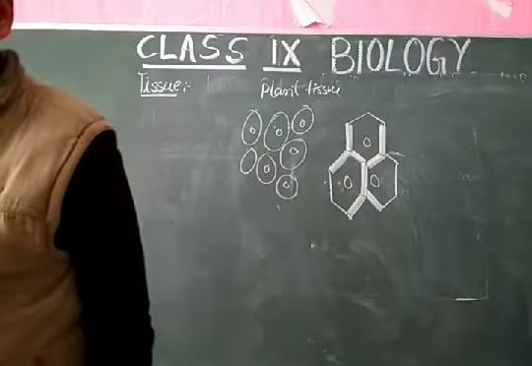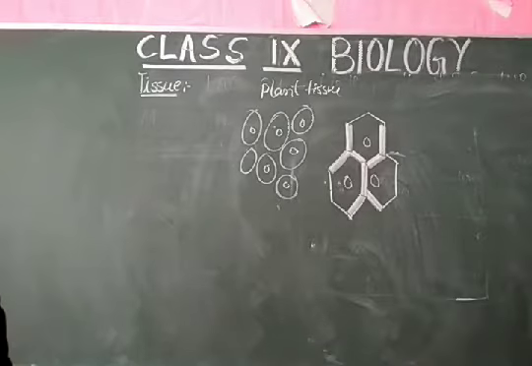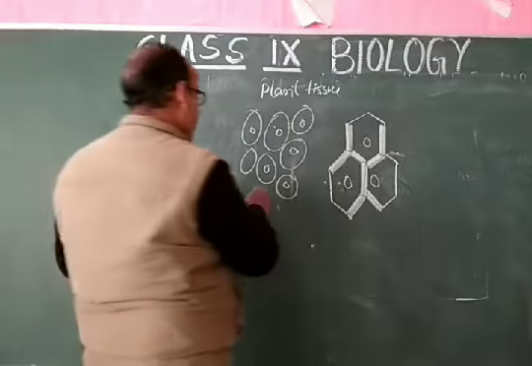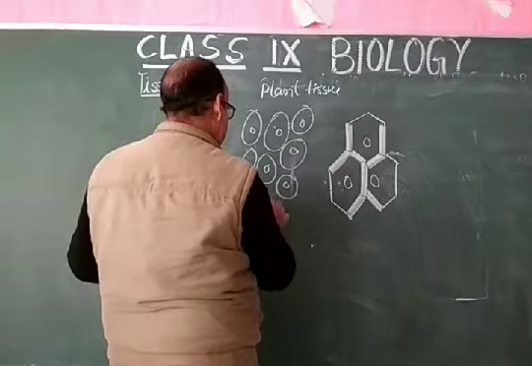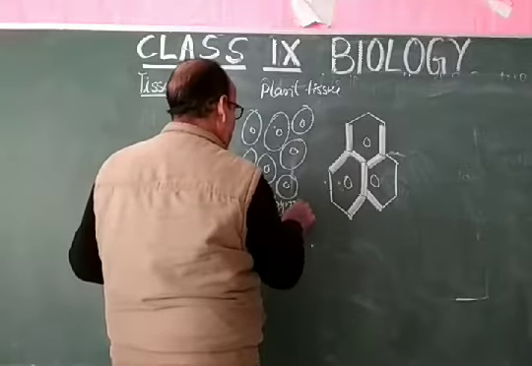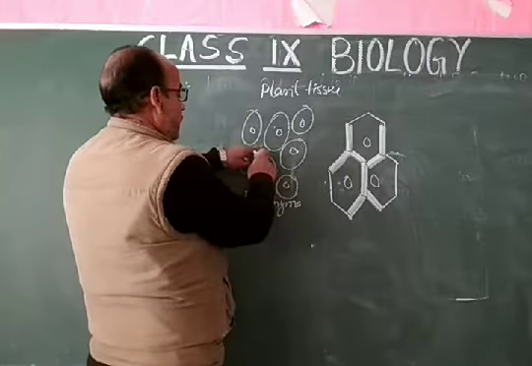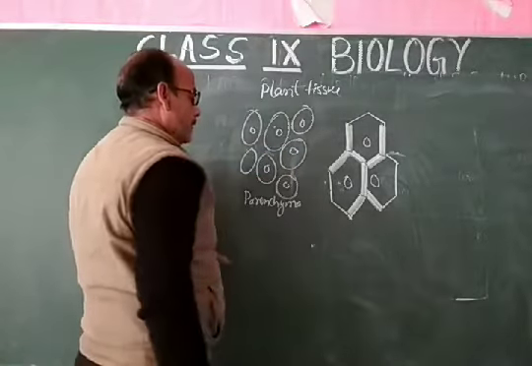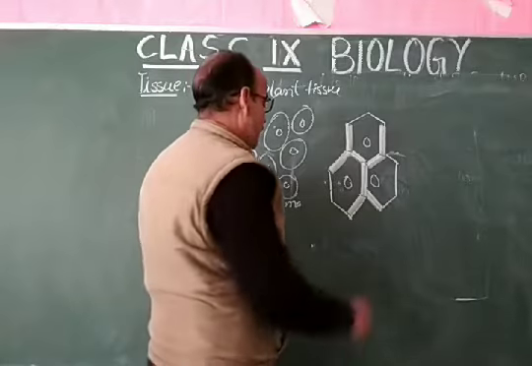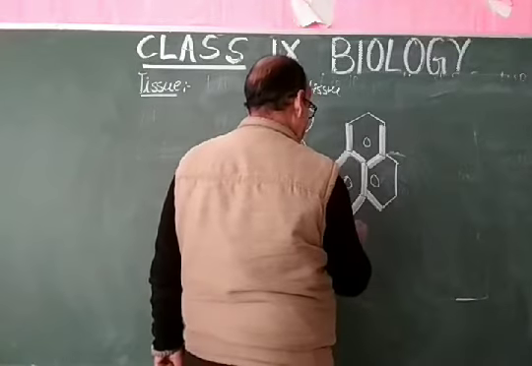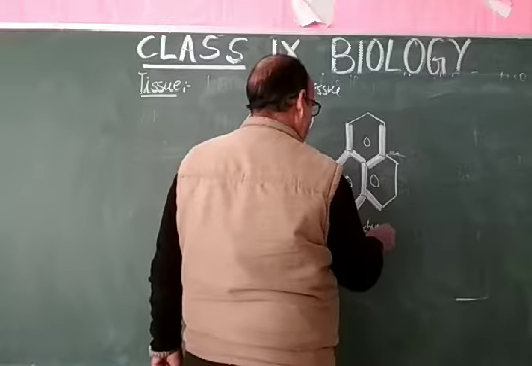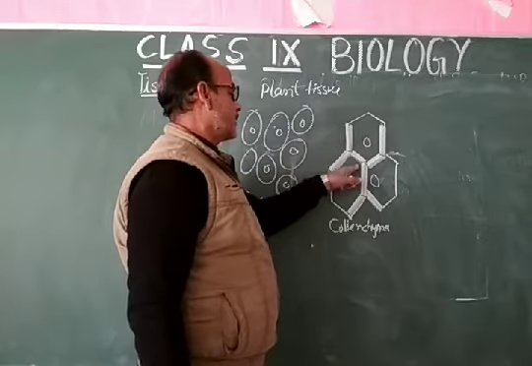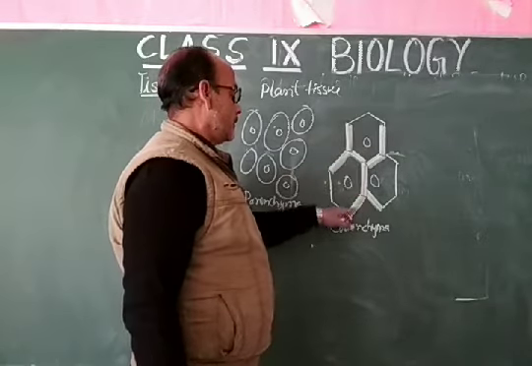These are parenchyma, because of the presence of intercellular space in between the parenchyma cells. And the other is sclerenchyma, because sclerenchyma doesn't have any intercellular space, and their cell wall becomes thick.